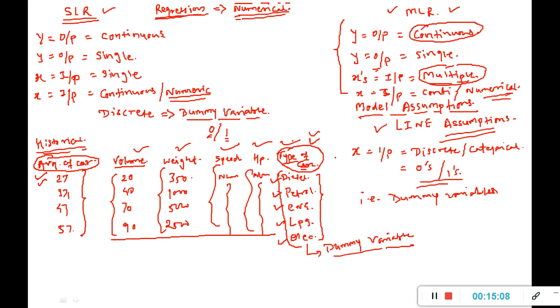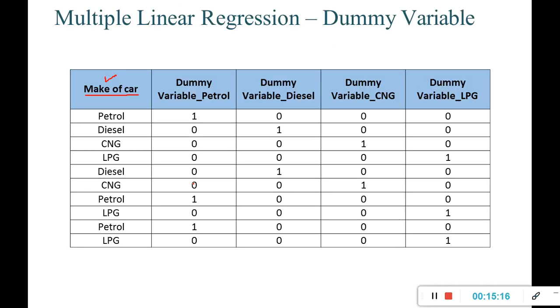So I am going to add columns in this particular data set. Here electric is not there, so there are 4 columns: dummy variable petrol, dummy variable diesel, dummy variable CNG, and dummy variable LPG. So these 4 columns I have created.